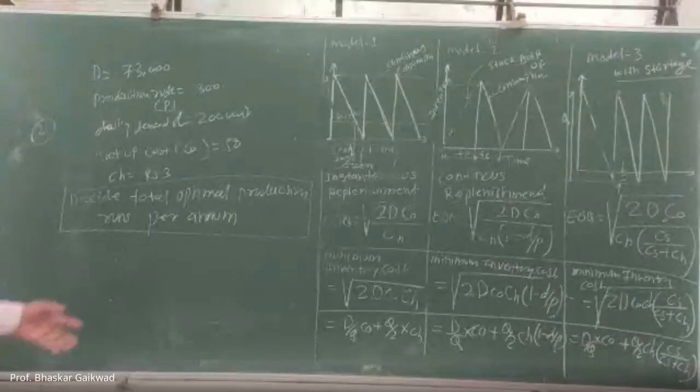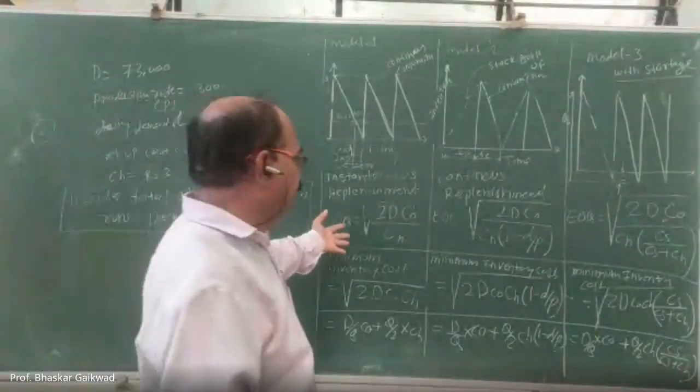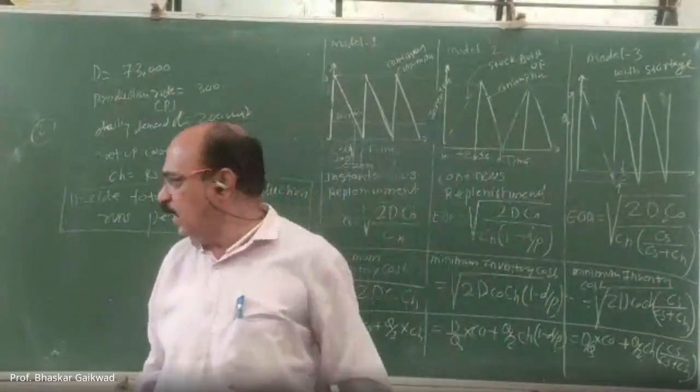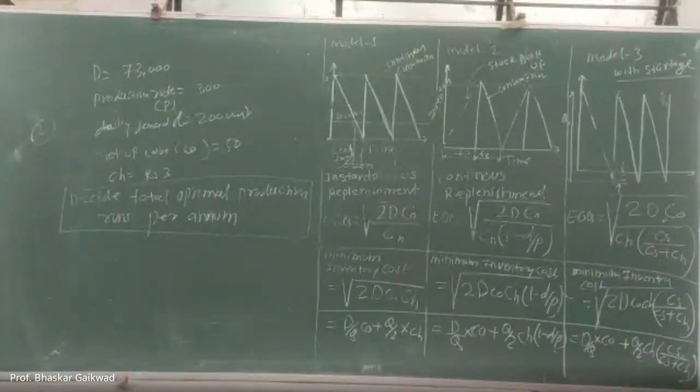So tomorrow you have to solve this problem. Out of this, take the values you require and solve it. We'll discuss the answers tomorrow. Optimum production runs per annum. Tomorrow you have to calculate this and give the answer.